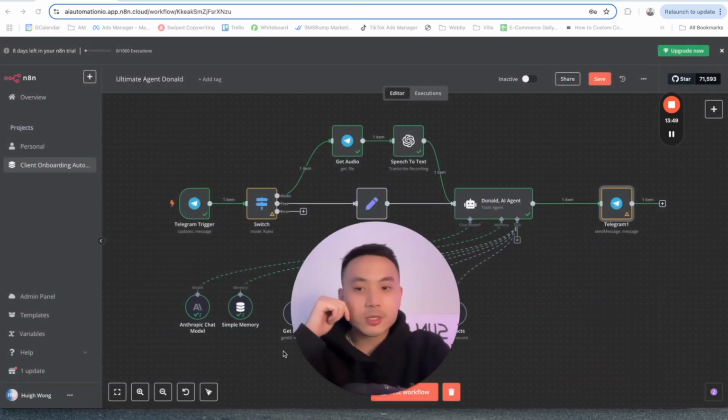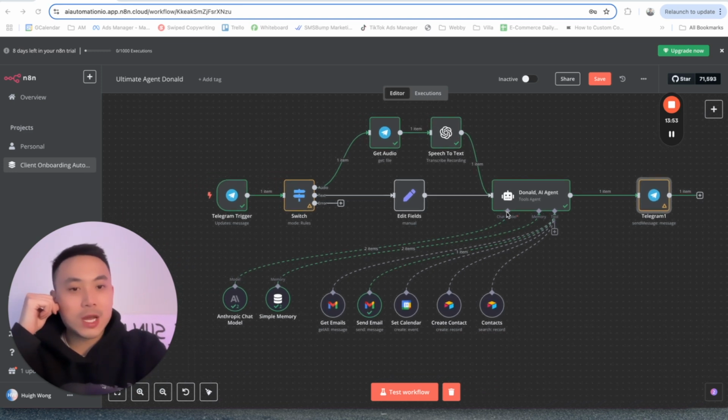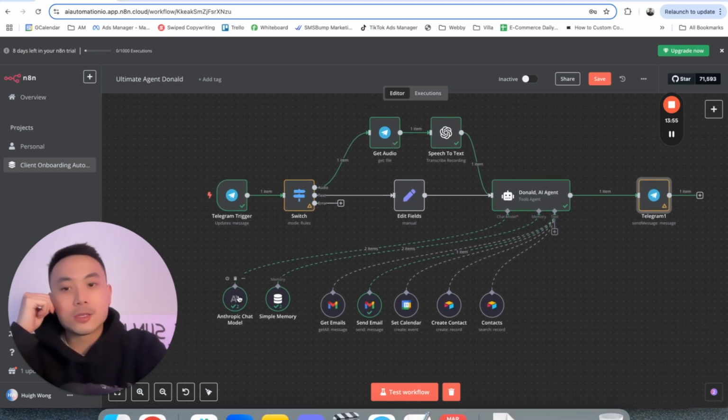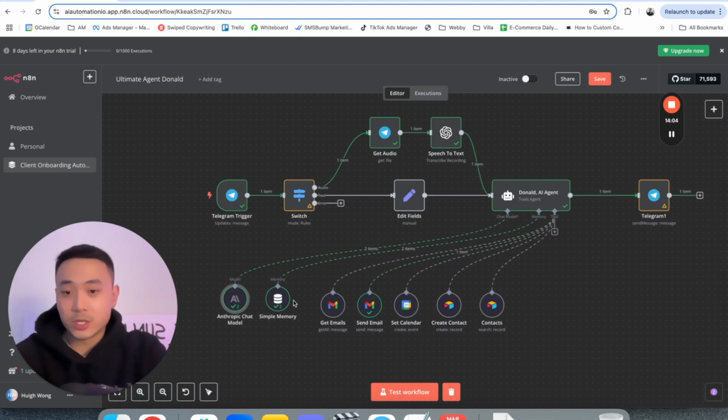And then in terms of the tools, let's go over to tools for a second here. So the chat model we're using is Anthropic. I paid $5 to get an API key. So it's pretty simple, you guys can just use that. We're using Claude 3.7 Sonnet, which is pretty self-explanatory, pretty strong itself.